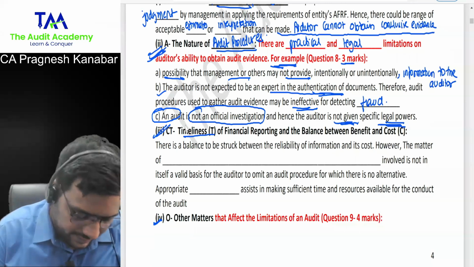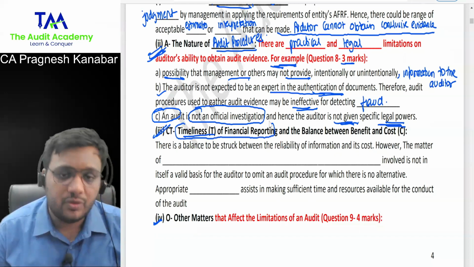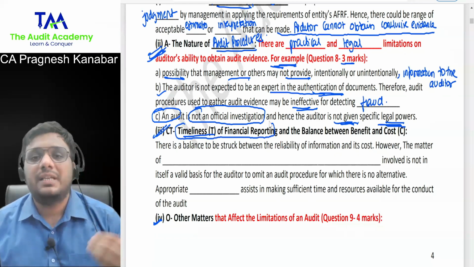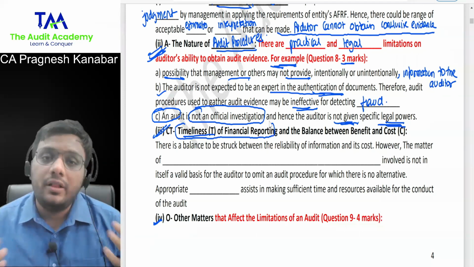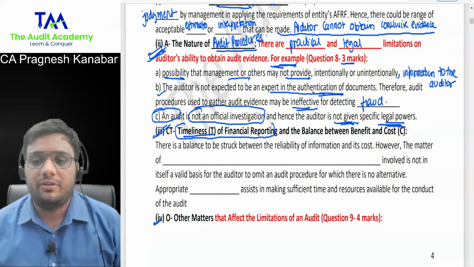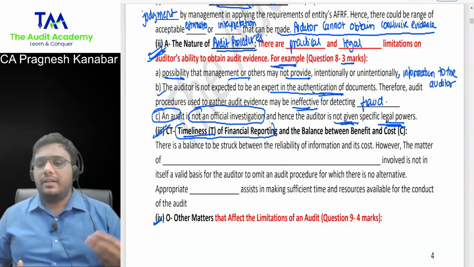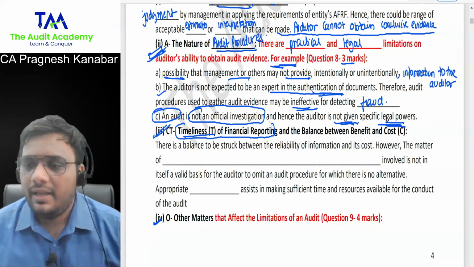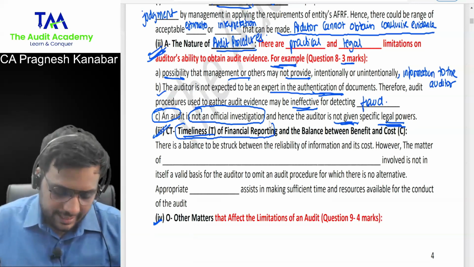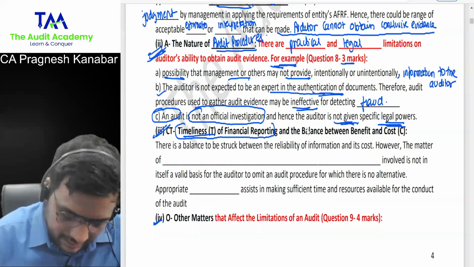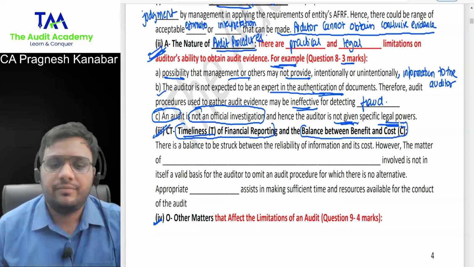So because of this timeliness of financial reporting, that means the deadlines which are set by law, obviously we cannot conduct audit of all the transactions. We cannot verify 100% of transactions. So we will be conducting audit on a sampling basis. And because of that, we may miss out on some fraud or error. So timeliness of financial reporting and balance between benefit and cost.